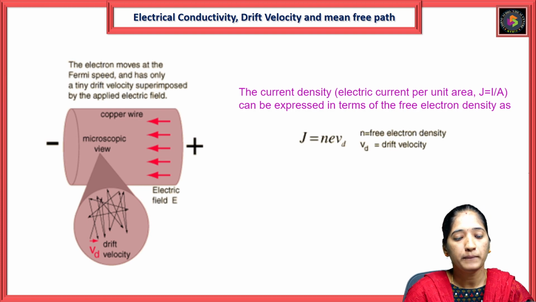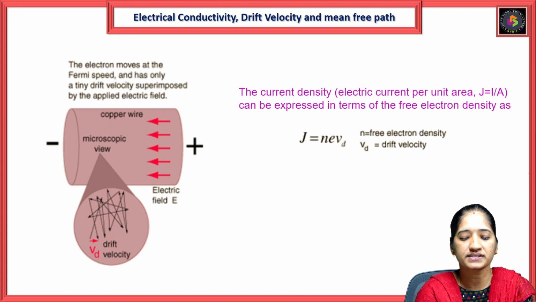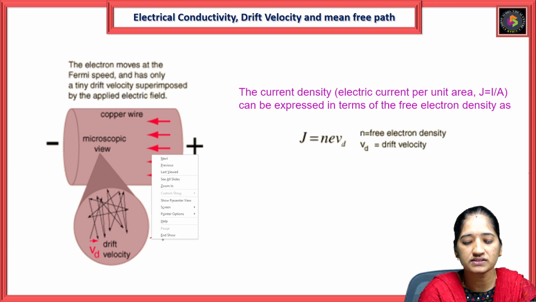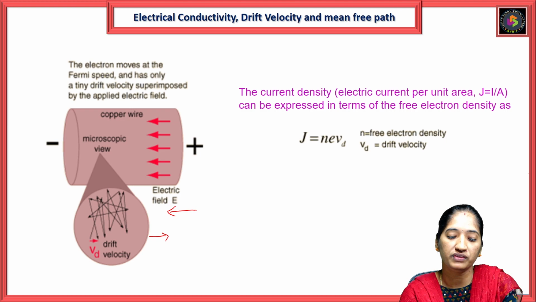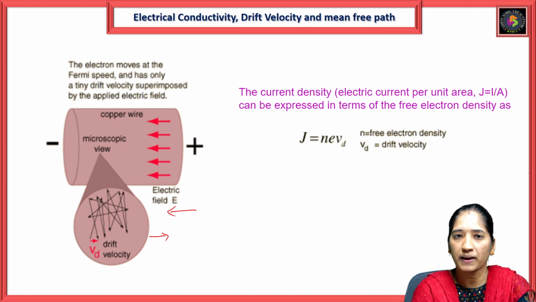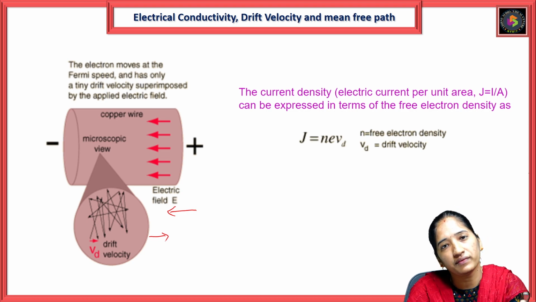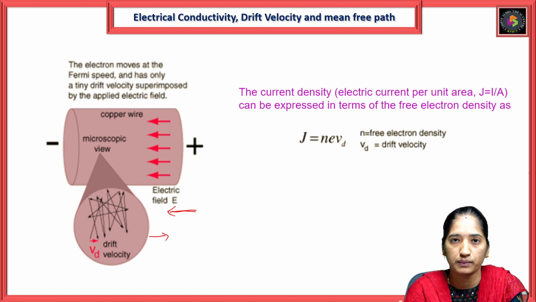This is a microscopic view of a copper wire. Here we are applying the external electric field in this direction. The drift velocity works opposite to the external field. In this copper wire, this is the positive direction and this is the negative direction. When we apply the external field in this direction, the drift velocity occurs in the opposite direction of the external field.